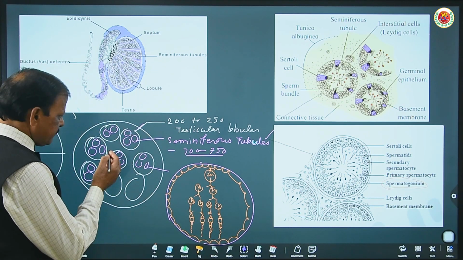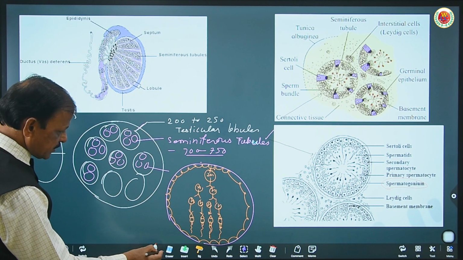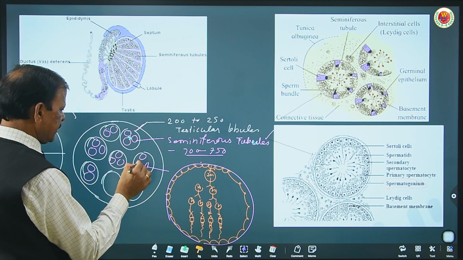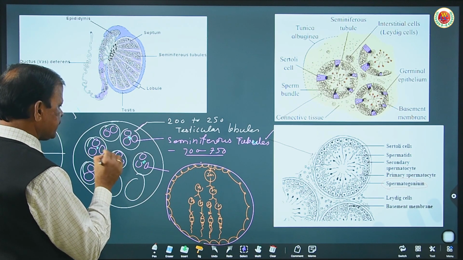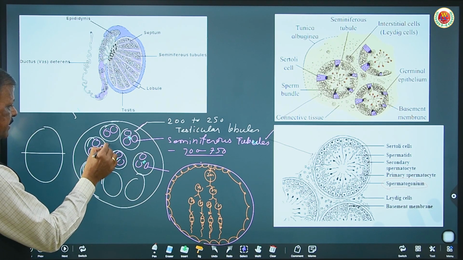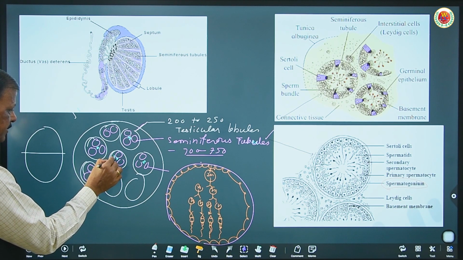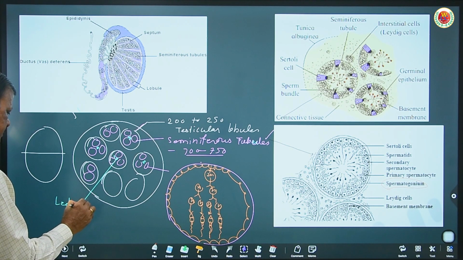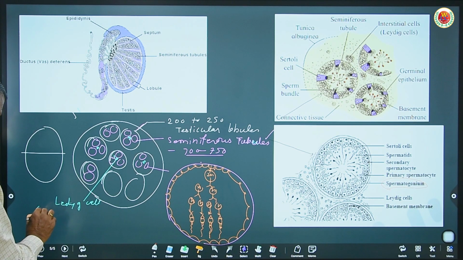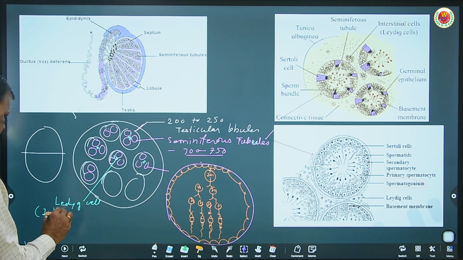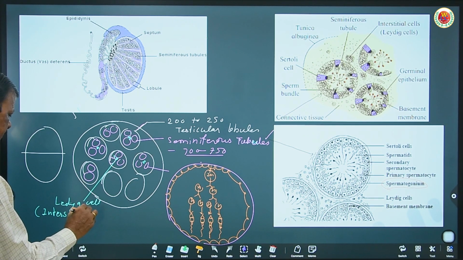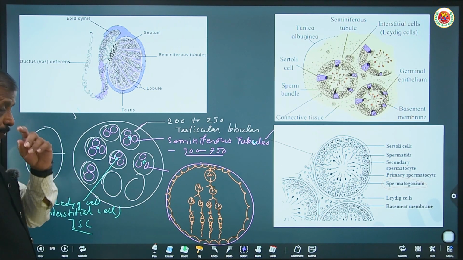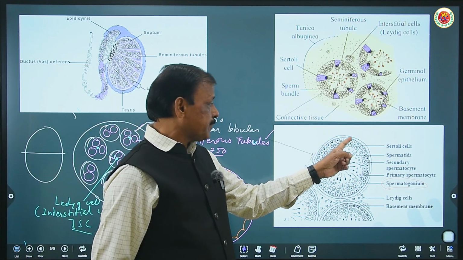Now the gap between these seminiferous tubules consists of Leydig cells, also called interstitial cells, in short ISC. These interstitial cells, or Leydig cells, are present in between the seminiferous tubules. They produce testosterone, which stimulates the process of spermatogenesis.